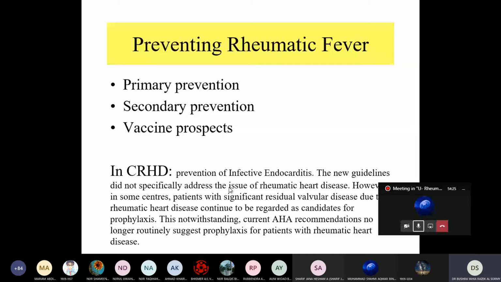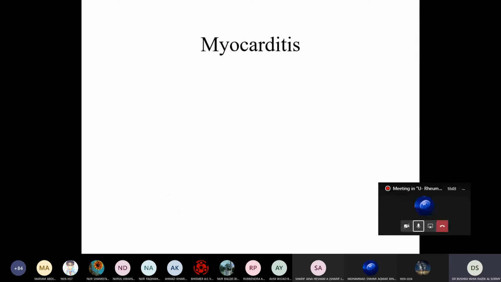So in chronic rheumatic heart disease prevention of infective endocarditis, the new guideline did not specifically address the issue of rheumatic heart disease. However, in some centers patients with significant residual valvular disease due to rheumatic heart disease continue to be regarded as candidates for prophylaxis. Why do we do prophylaxis? To prevent infective endocarditis, and also prevent the deformity, and also future infective endocarditis.